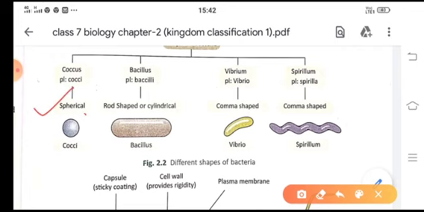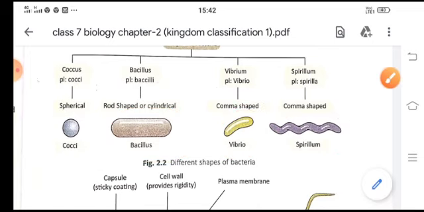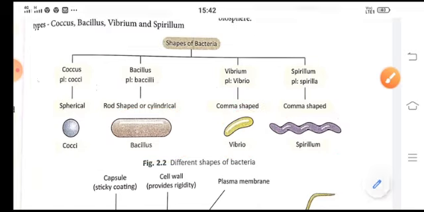Coccus, it is spherical shape. Bacillus, it is, you can say, spindle shape. Vibrio, it is comma shape, and spirillum, it is spiral shape. So all these bacteria get the name according to their shape.